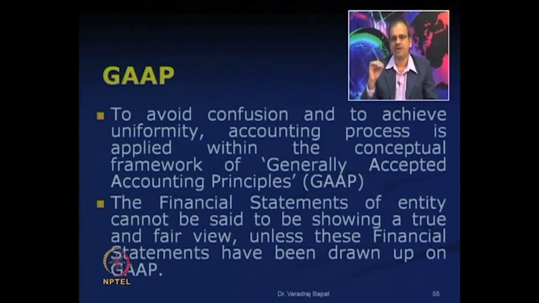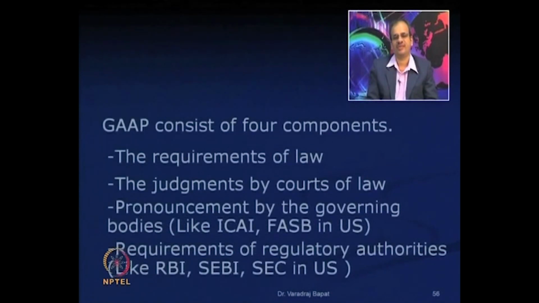Now, financial statements of the entity cannot be considered to be showing a true and fair view unless they are drawn up as per the GAAP. Now, GAAP actually has 4 components. The first are requirement of law. So, if there is any particular legal provision that certain items are to be recorded in certain way, they will be a part of GAAP.